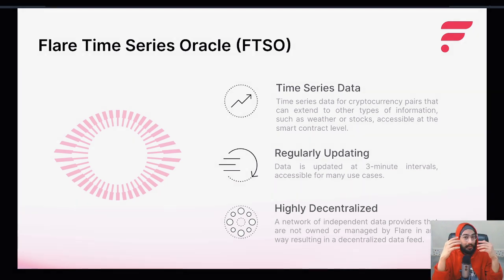Now, are you wondering what the advantages of FTSO over other oracles are and why you should really care about FTSO? Then let me answer your question. First of all, FTSO is highly decentralized. Almost 100 data providers make the FTSO decentralized. They are independent entities to Flare and not owned or managed by Flare in any way. Secondly, it is rapidly updating. The FTSO data is currently updated every 3 minutes.